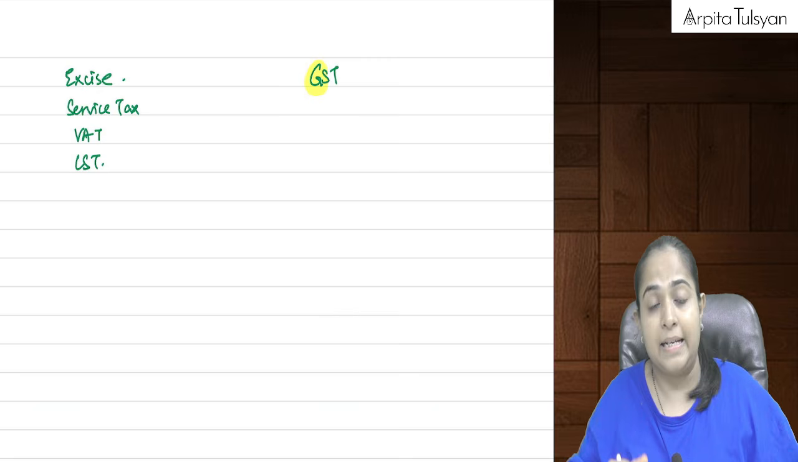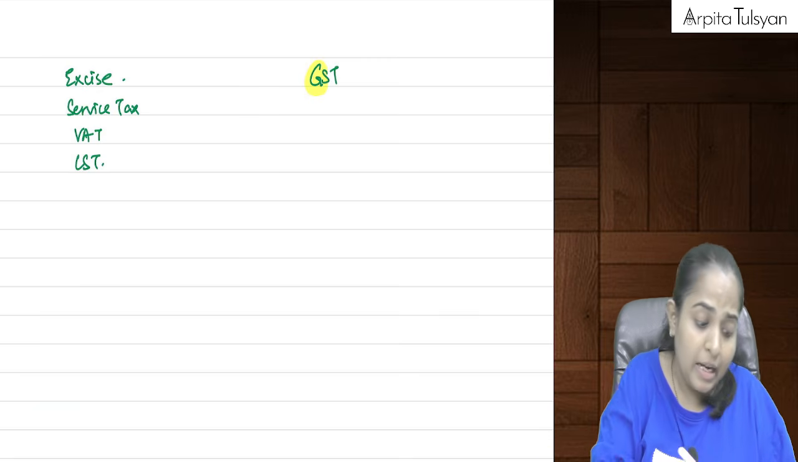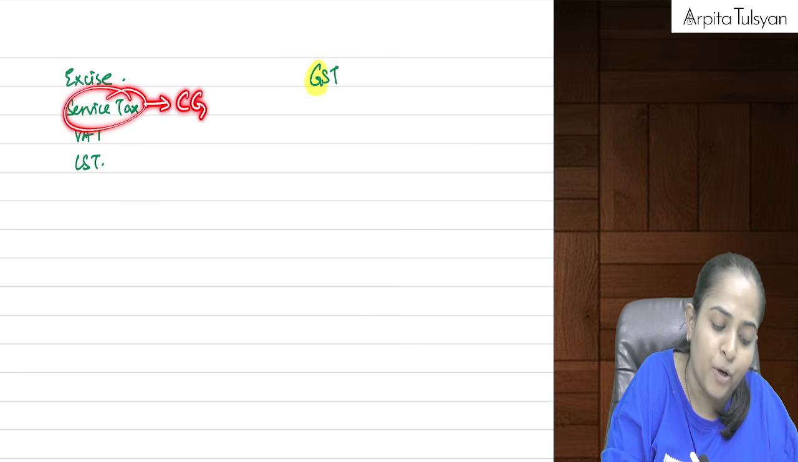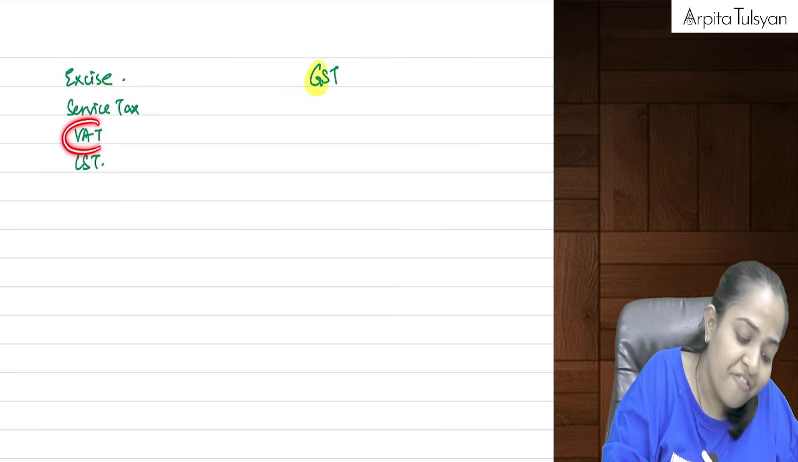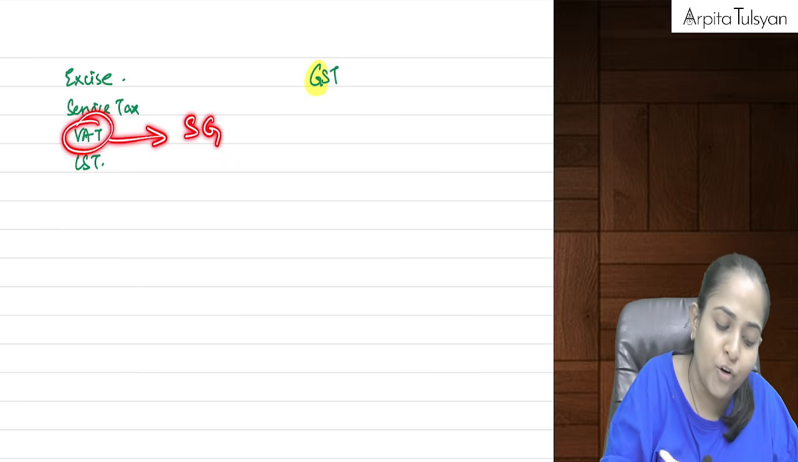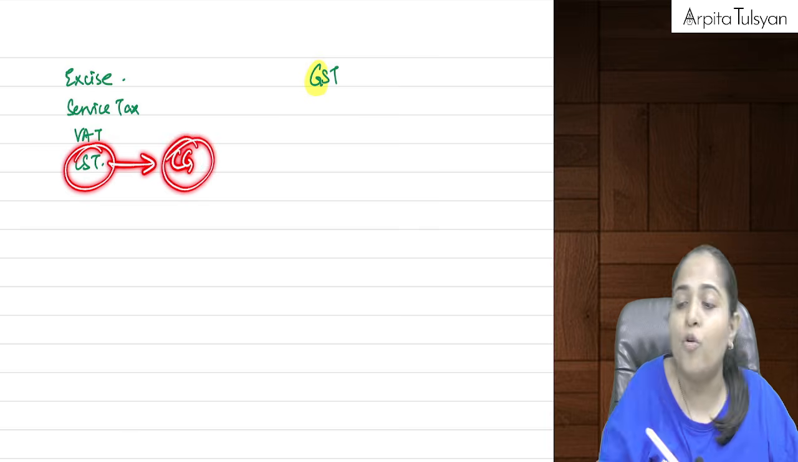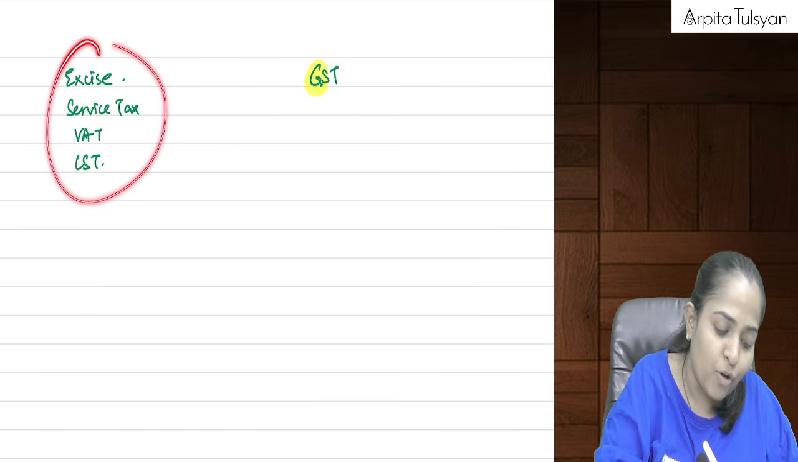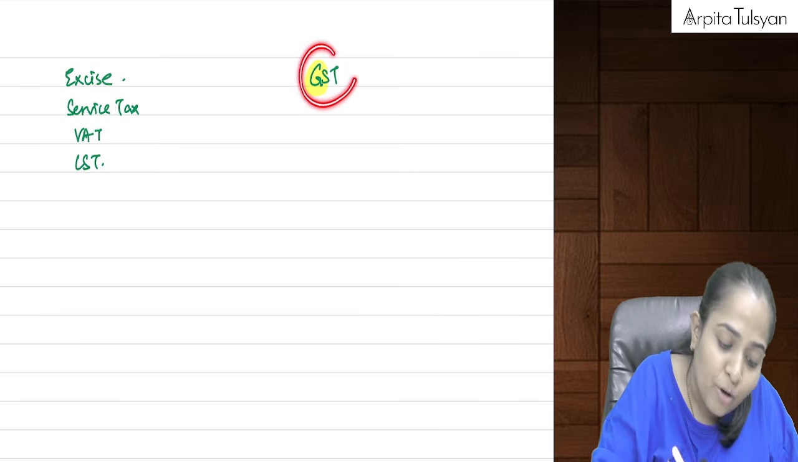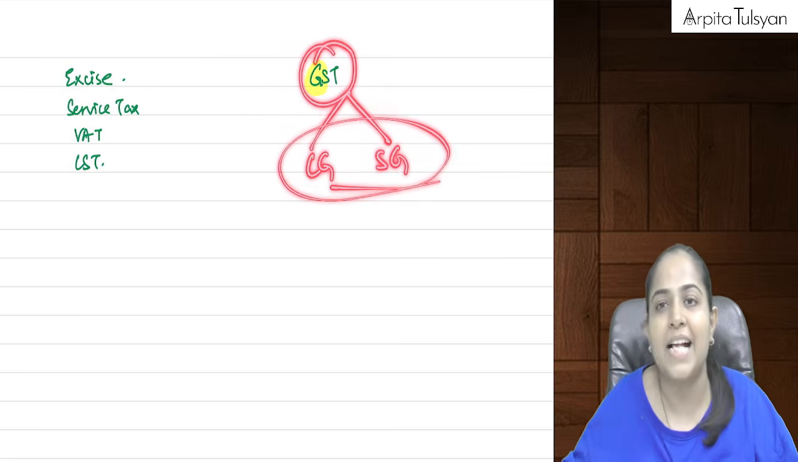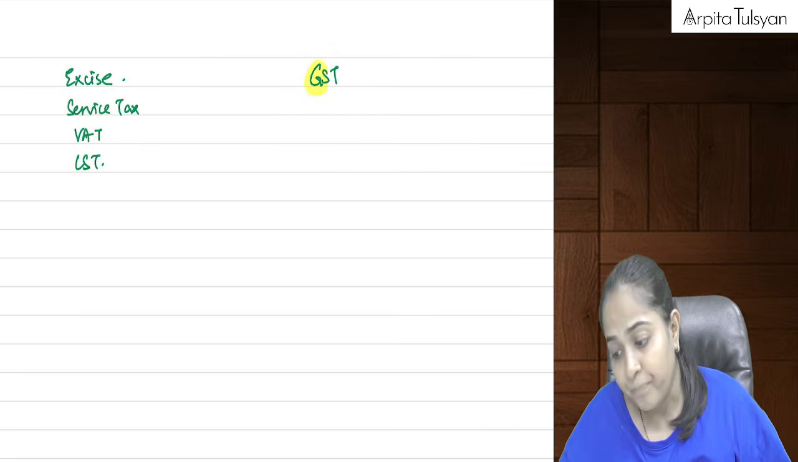Similarly, service tax was totally within the purview of the central government. VAT was totally within the purview of the state government. CST was totally within the purview of the central government. This was the scenario earlier. But now GST is going to have the control of both the central government as well as the state government.